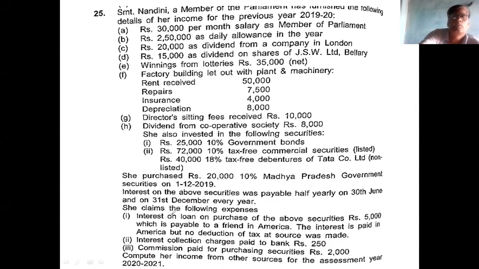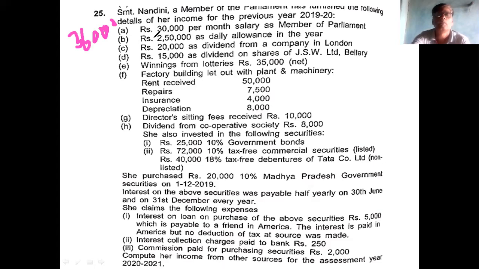Now you see example number 25. Srimati Nandini, a member of parliament, furnishes the following details of her income for the previous year 2019-20. First point is 30,000 per month salary as a member of parliament. So this is 3,60,000 rupees.